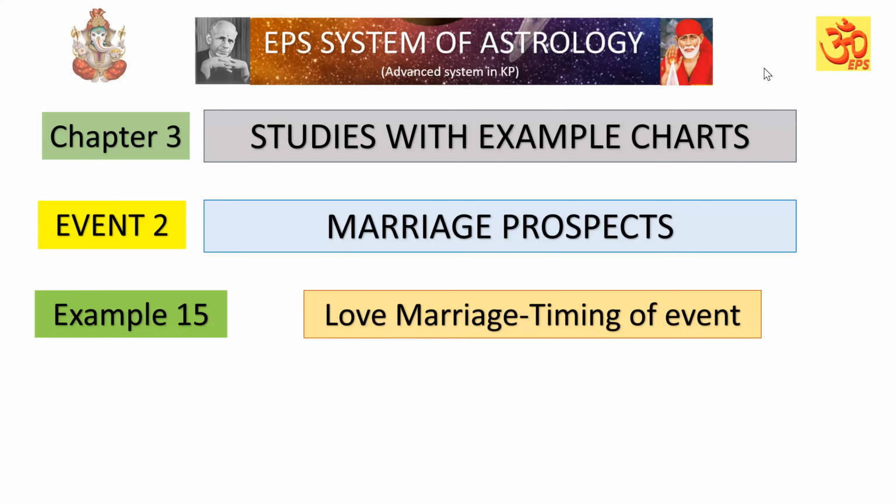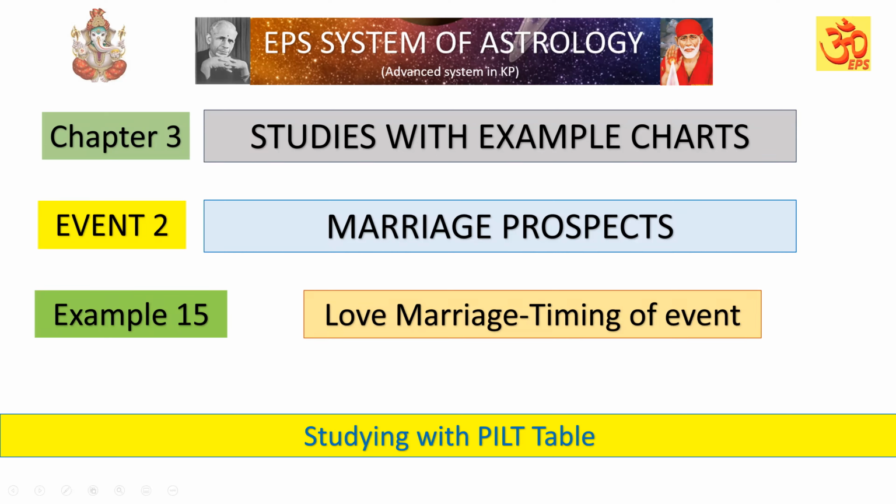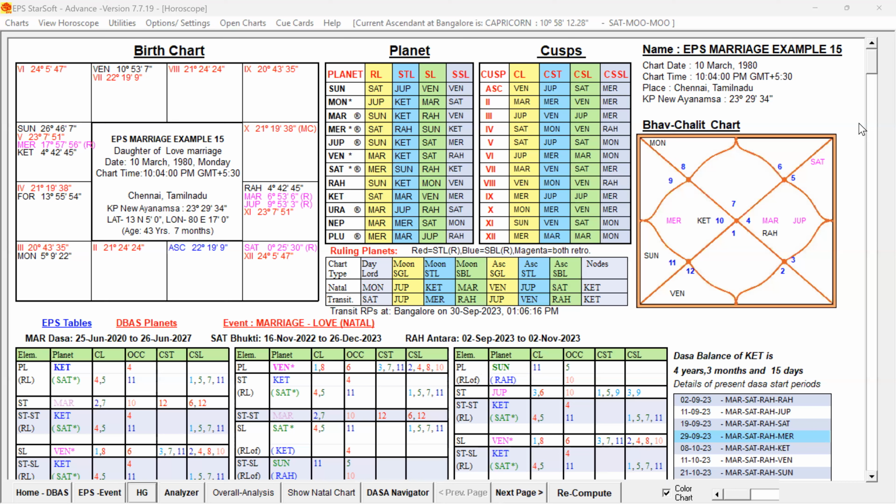Now let us examine the PILT table of the chart. Example number 15, love cum arranged marriage, timing of event. We are going to study with the help of the PILT table. This is the birth chart of that female native who got love cum arranged marriage. Let me take you to the PILT table.